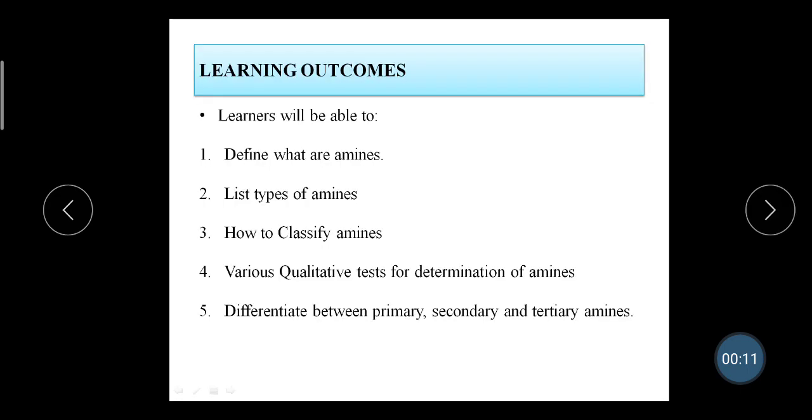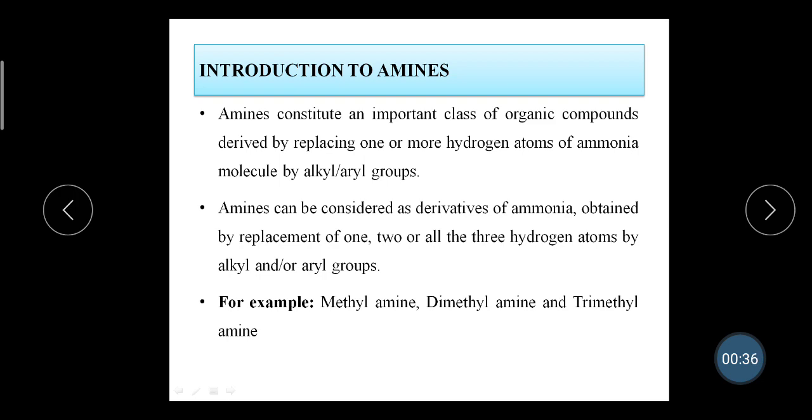Now the first thing we are going to see is what learners will be able to learn from this lecture. First, they can define what amines are, the different types of amines and how to classify these amines, various qualitative tests for the determination of the amines, and how to differentiate between the primary, secondary, and tertiary amines. First, we are going to begin with the introduction of the amines.